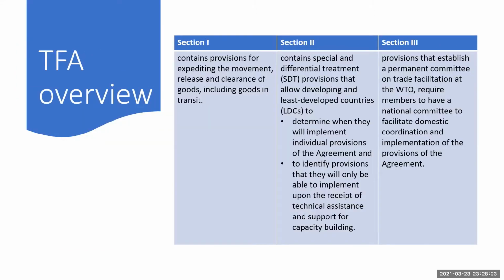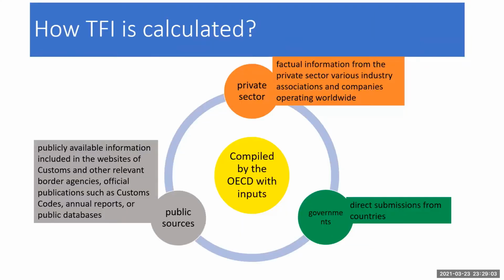The Trade Facilitation Agreement contains three sections. Section 1 contains provisions for expediting the movement, release, and clearance of goods, including goods in transit. Section 2 contains special and differential treatment for developing and least developed countries. Section 3 has provisions that establish a permanent committee on trade facilitation at the WTO.